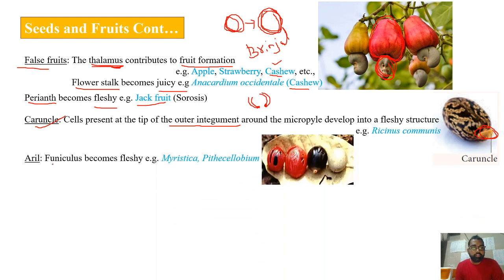And sometimes the funiculus, the stalk of the ovule, will become fleshy. So this is from the Myristica plant. So in case of Myristica and Pithecellobium, you can find such kind of structure. So that is called aril. So aril is the fleshy structure developed from the funiculus. So often they will be colorful. So you can see the color in the aril.